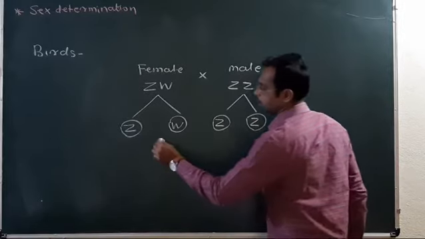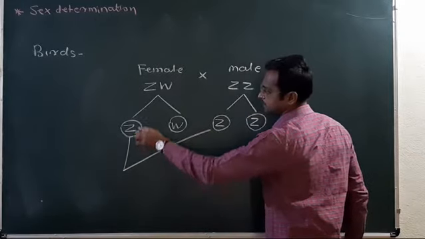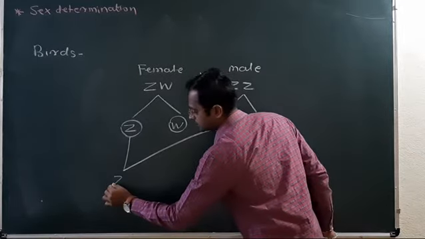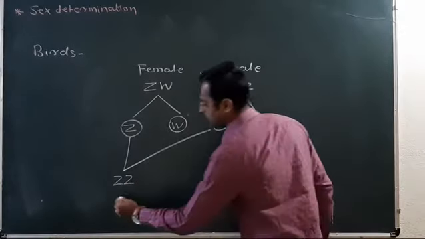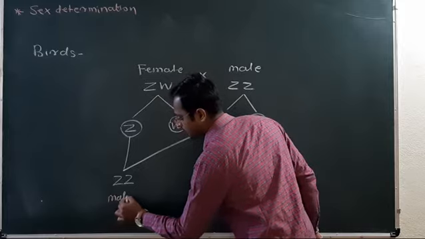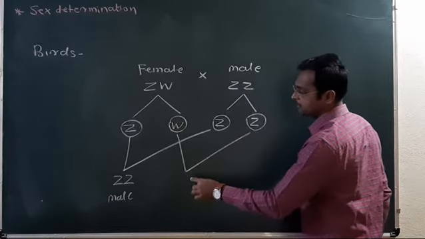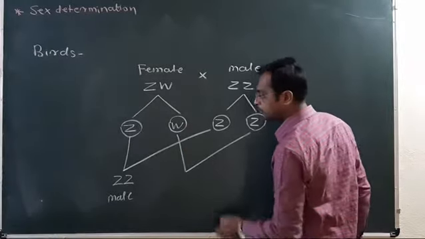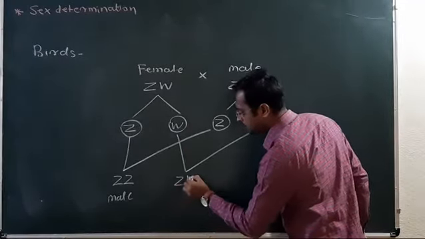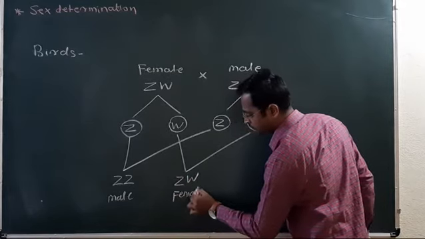If the sperm having the Z chromosome fertilizes the egg having Z, then the ZZ genotype is formed, and the individual is male. If the sperm having the Z chromosome fertilizes the ova having the W chromosome, then the ZW genotype is formed, which is the female.